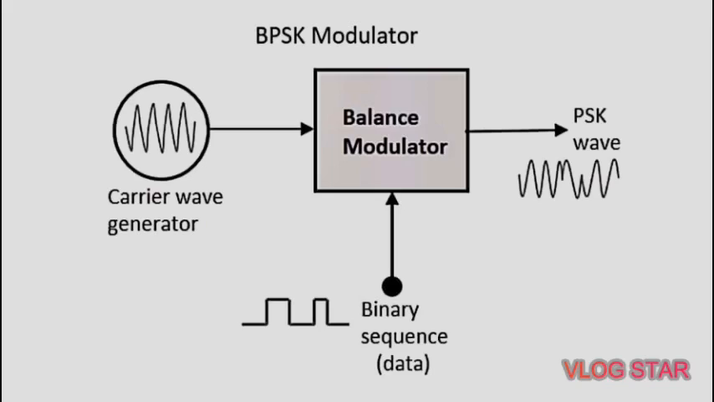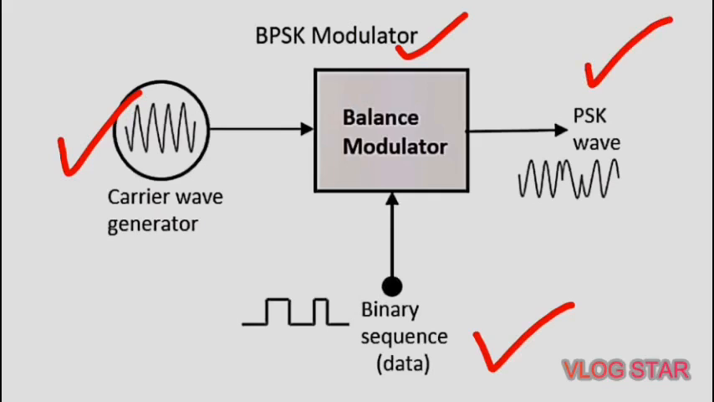Here is the block diagram of binary phase shift keying, which consists of the balanced modulator. As we can see, this is the balanced modulator, which has the carrier sine wave as one input and the binary sequence as the other input. This is the carrier wave generator, which continuously generates the high frequency signal. And this is the binary sequence data, which provides the binary sequence. Then at the output side, it will give the PSK wave.